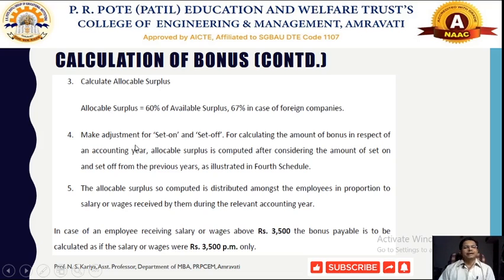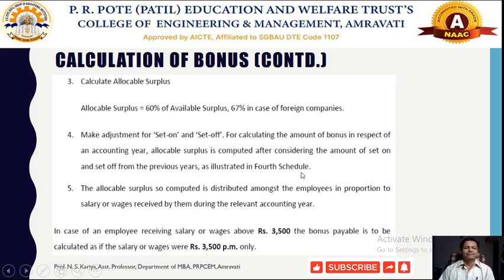Thereafter, some adjustment is made under this section by calculating the set on and set off values. The value of bonus would lie within particular limits. So for calculating the amount of bonus in respect of the accounting year, allocable surplus is computed after considering the amount of set on and set off from the previous year, which has been illustrated in the fourth schedule. How to calculate that set on and set off has been mentioned in the fourth schedule of this act.